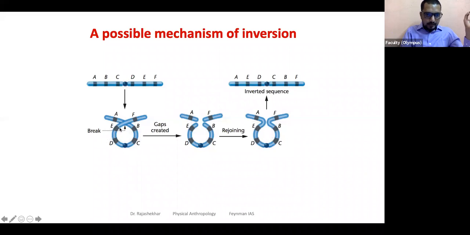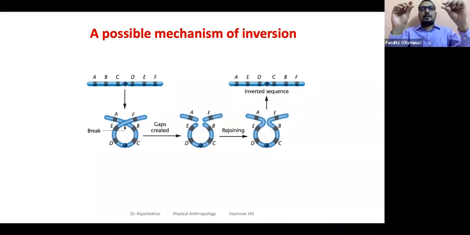A, B, C, D, E, F goes like this, and you make a break here. It's like take scissors and cut it there. Cut at this region, this junction. So what happens? 4 pieces will form temporarily. There is A and F, and you will see E, D, C, B, and rejoining happens. You glue it again. So it gets cut here and it gets rejoined, resulting in the complete flipping of the sequence. Right? Do you see it?